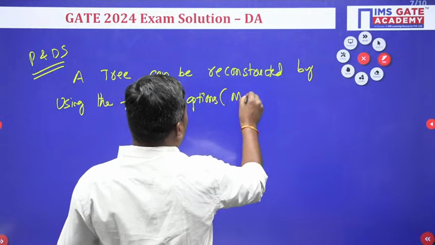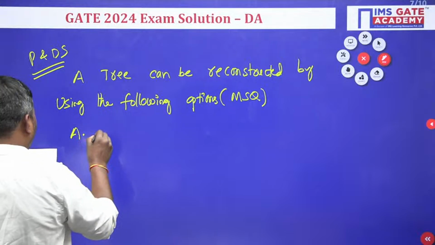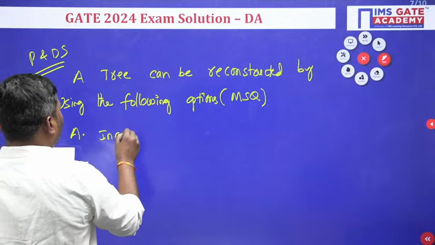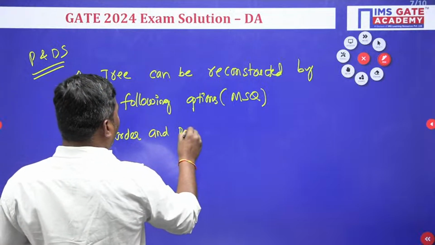This is an MSQ question. Option A: in order and post order.